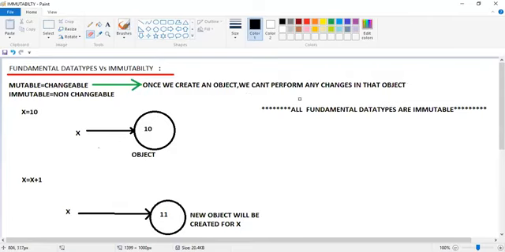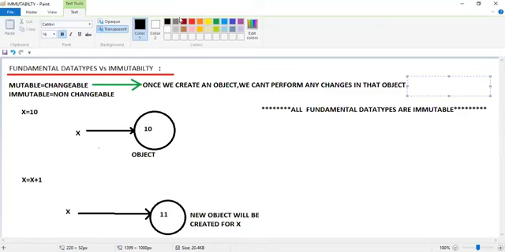Once we create an object, if we cannot perform any kind of changes within that object, then such kind of objects are called what?